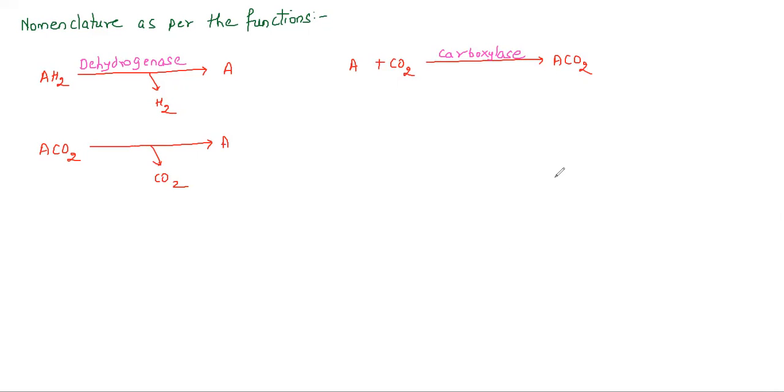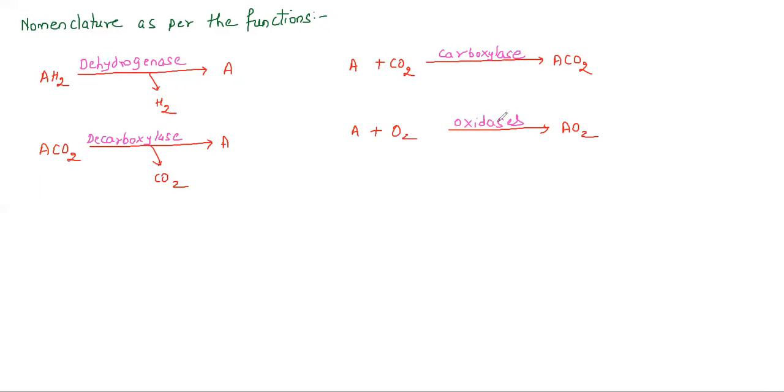If carbon dioxide is lost, the enzyme will be a decarboxylase, no matter what A is. So dehydrogenase, decarboxylase, or let's take it this way. If there is a compound, again let's take A, and oxygen is added to the reaction, so it becomes AO2, that is an oxidation reaction going on. The enzyme required will be oxidases. So in this way you can do the nomenclature.